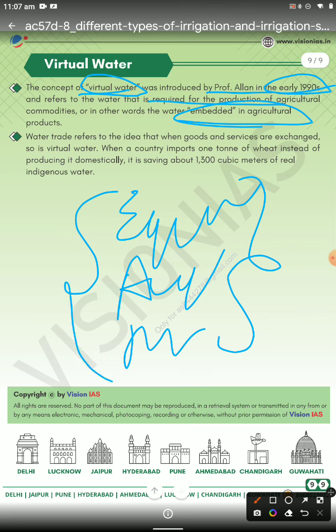Then more crop is produced, because in aquaponic culture there is no pesticide and no herbicide; you will not even have to use pesticide.